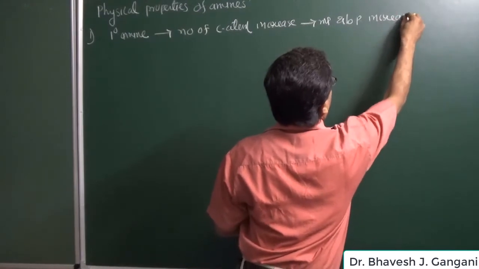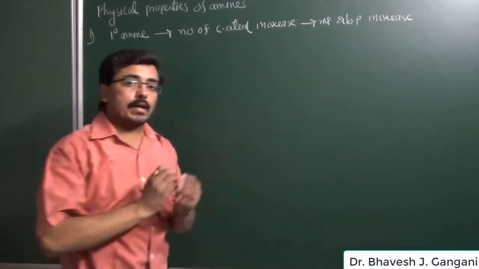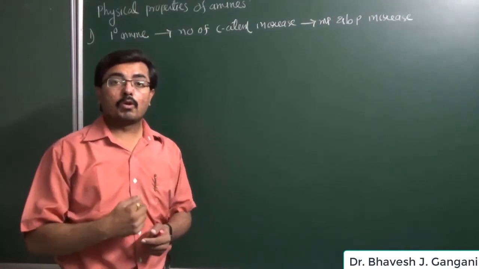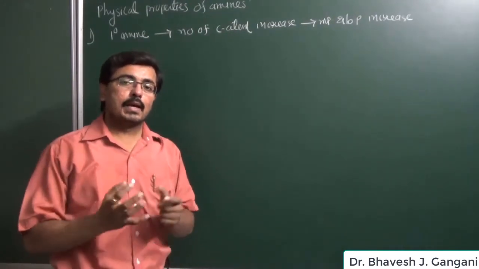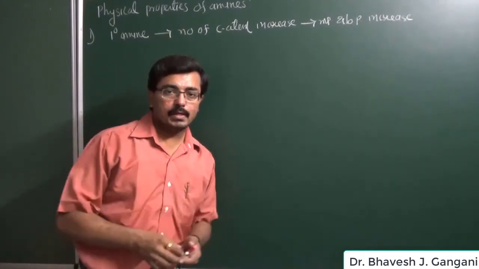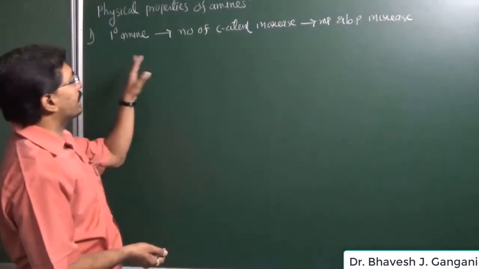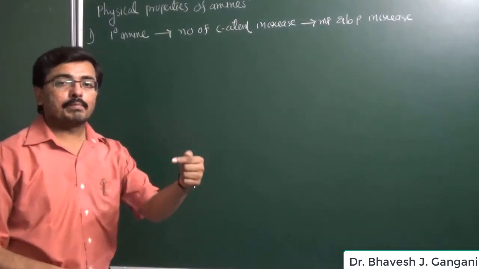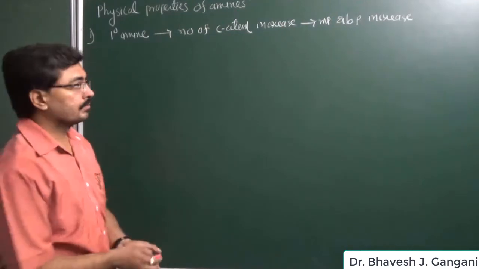So in the case of primary amines, as the number of carbon atoms increases, the molecular mass will also increase, the contact surface area also increases, and due to this the van der Waals force of attraction will also increase. And as a result, the melting point and boiling point will also increase.